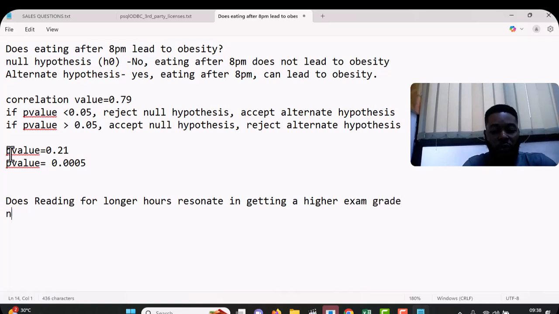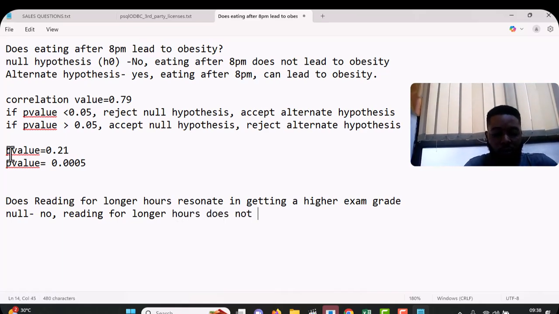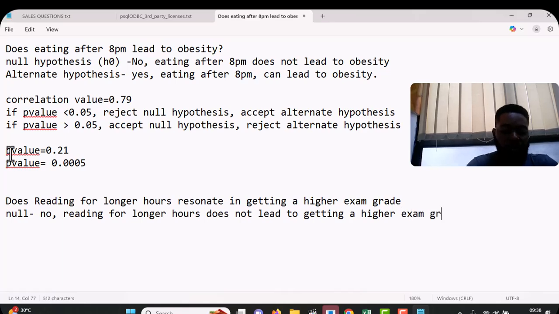Now what will the null hypothesis say? The null will always negate it, to say no, reading for longer hours does not lead to getting a higher exam grade. The alternate always agrees with our assumption.